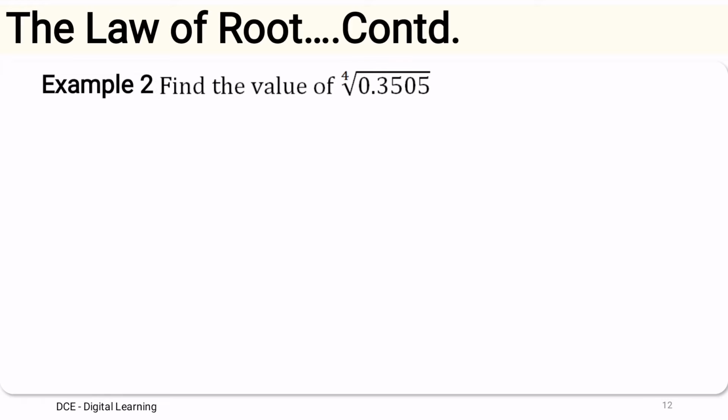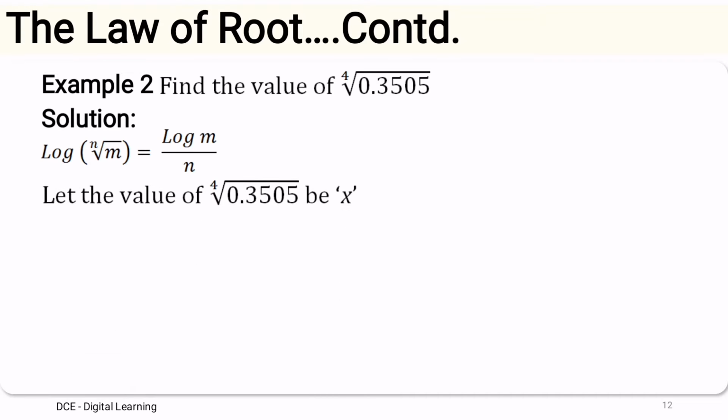Similarly, we can take one more example. Let us say we have to find the value of the fourth root of 0.3505. Let the value of the fourth root of 0.3505 be x. Log x equals log of 0.3505 divided by 4.